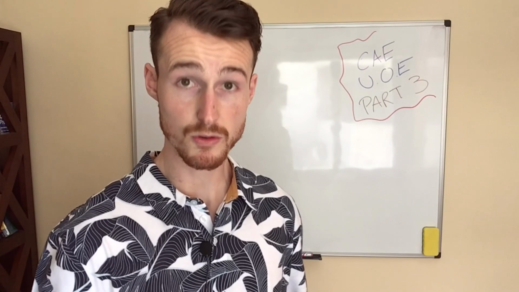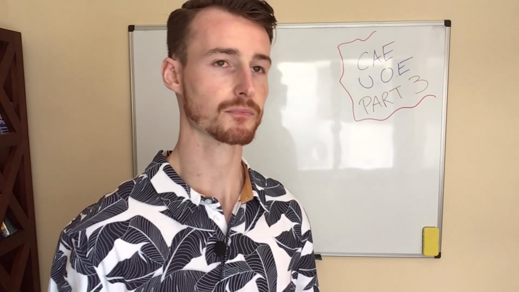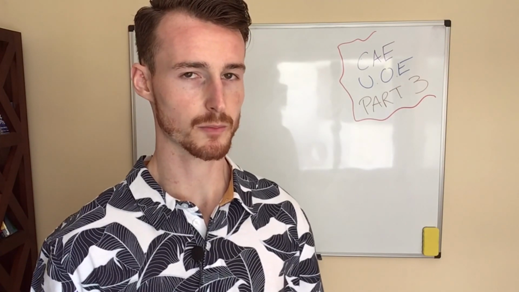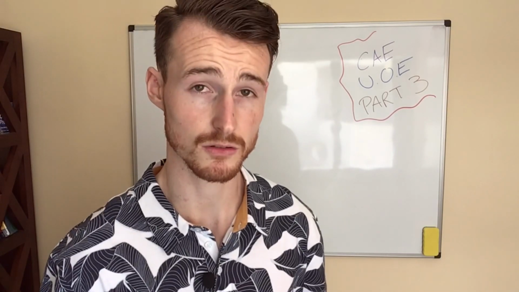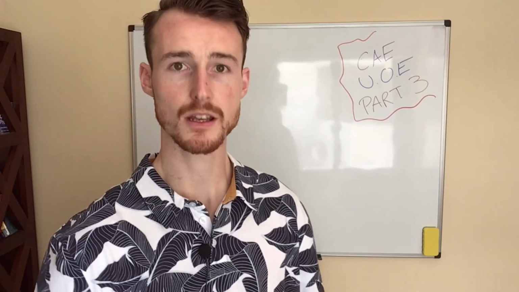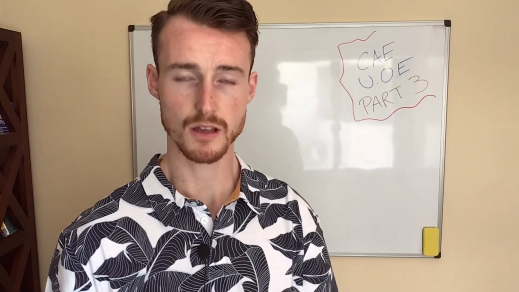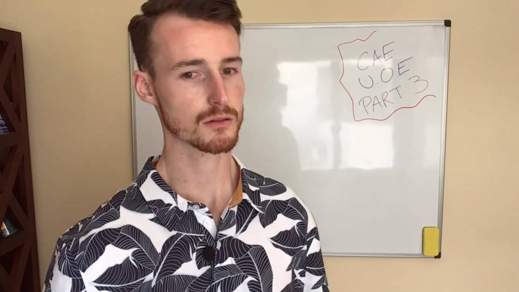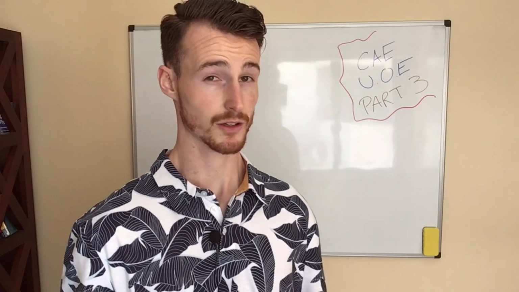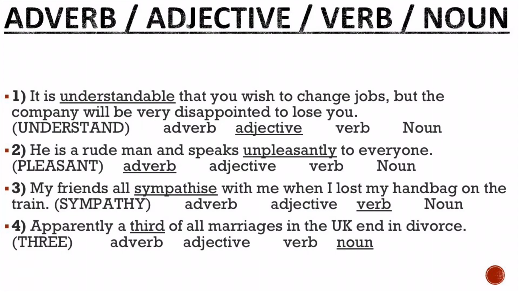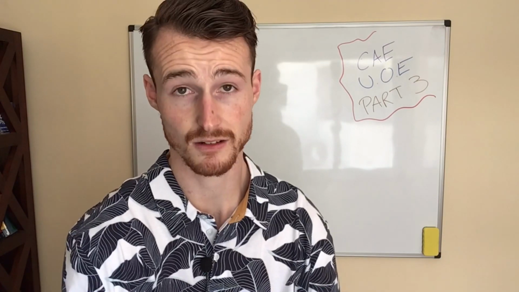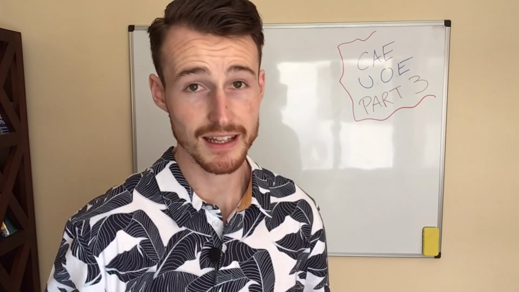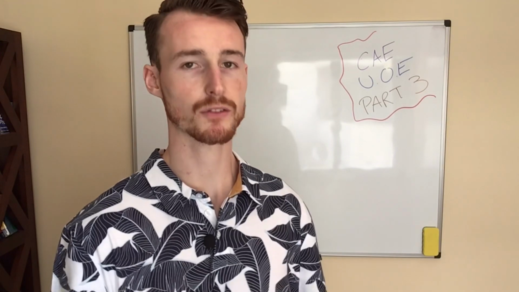We have the noun 3, okay, the number 3. Now, we have to change the number 3 a little bit. How do we know it's going to be a certain type of word? Because we have the article, a, okay, like a bus, a train, a person. So we need to transform 3 into another noun. So, could you think? Apparently, a third of all marriages in the UK end in divorce. So here you have to understand the sentence, okay? You cannot say, apparently a 3 in marriages. No, you have to transform it to a third.